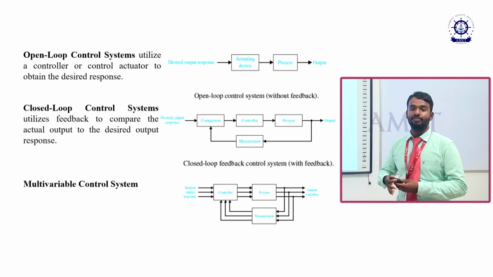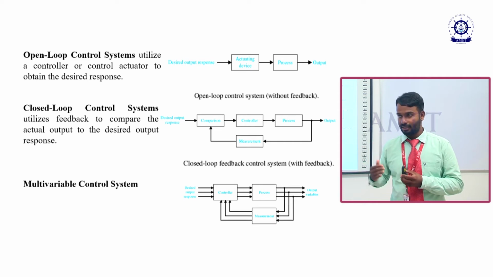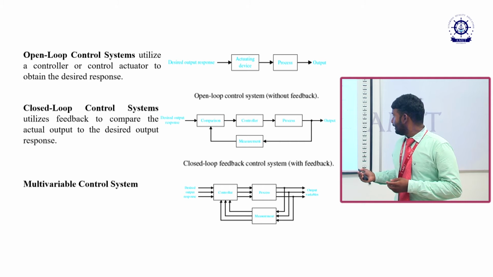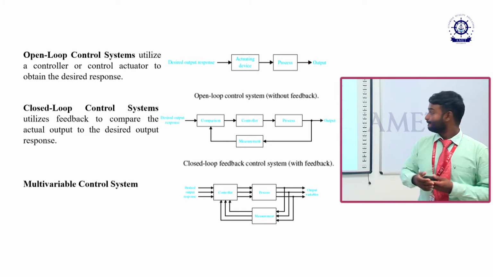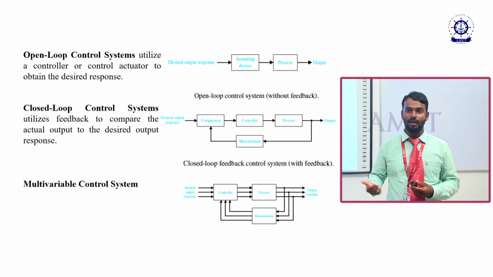If it is running at a very high speed, greater than my desired level, it will be reduced by using this controller. In this comparison element I can compare the practical value with my actual value.